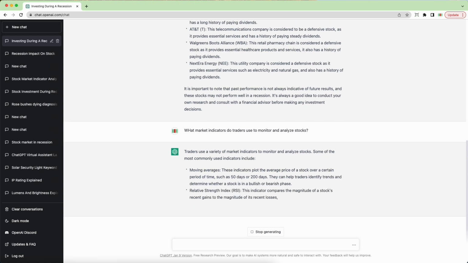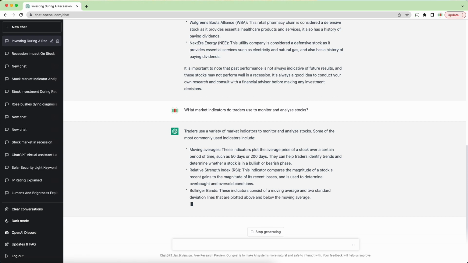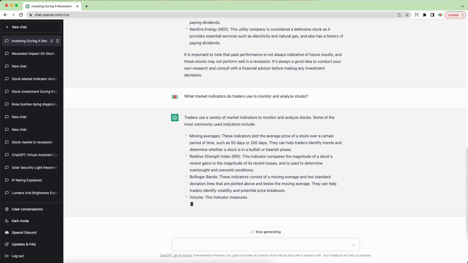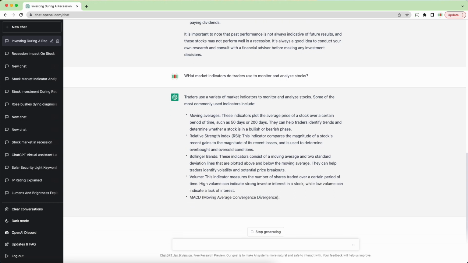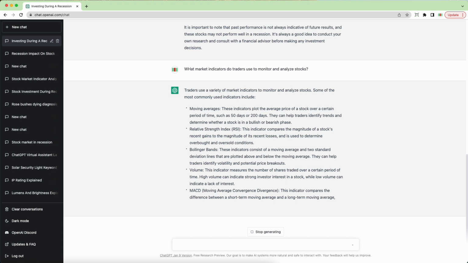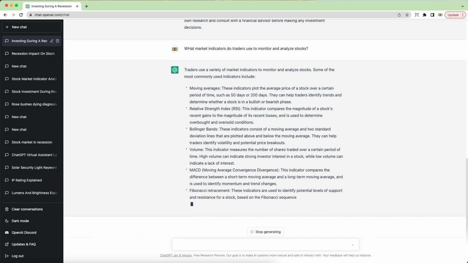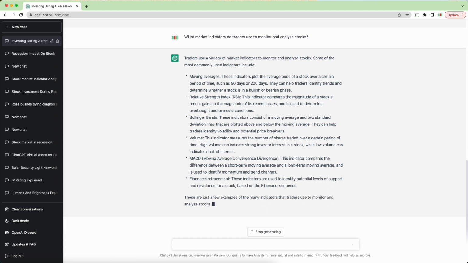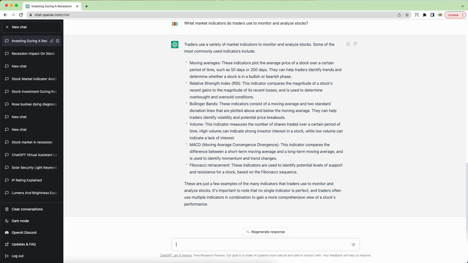Some of the most commonly used indicators include, and it's giving me a list, right? It's telling me moving average, the relative strength index, or the RSI. We've got Bollinger Bands. We check the volume, right? So how many shares are being traded at a particular time. The MACD, also Fibonacci numbers.